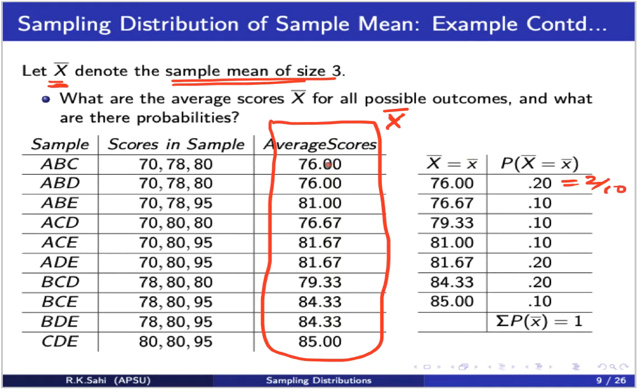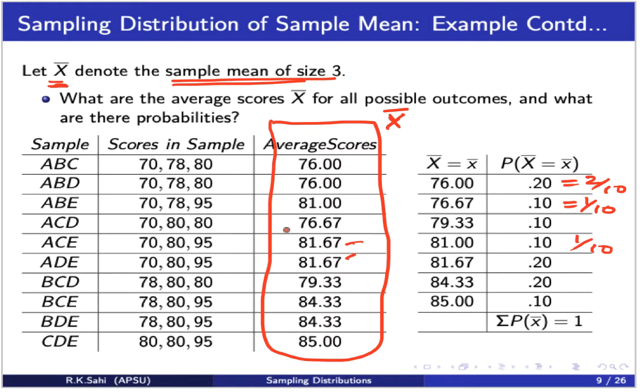What was the other value for the sample mean? 81, which happens only once, so that is 1 over 10. Then 76.67 is also once, so its probability is 1 over 10, 0.1. Similarly, 79.33 is 0.1. Now 81.67, the sample mean of the random sample of size 3, appears twice.